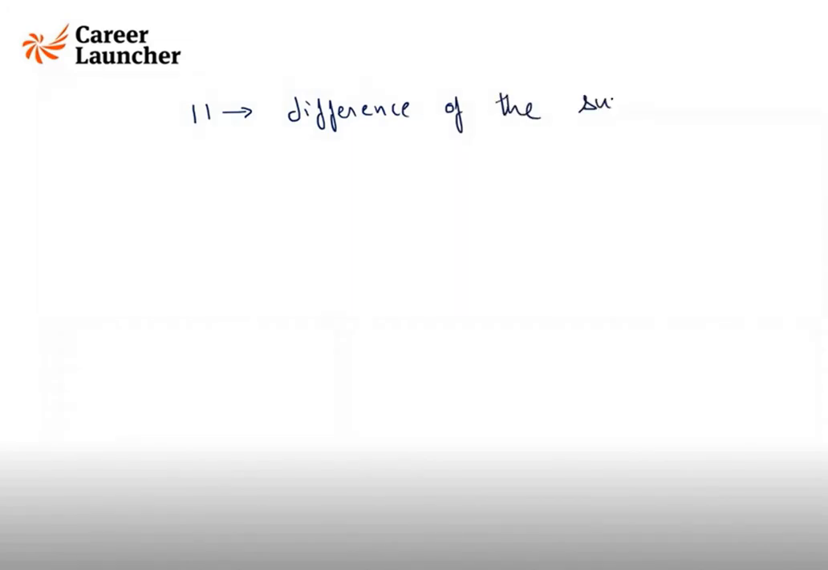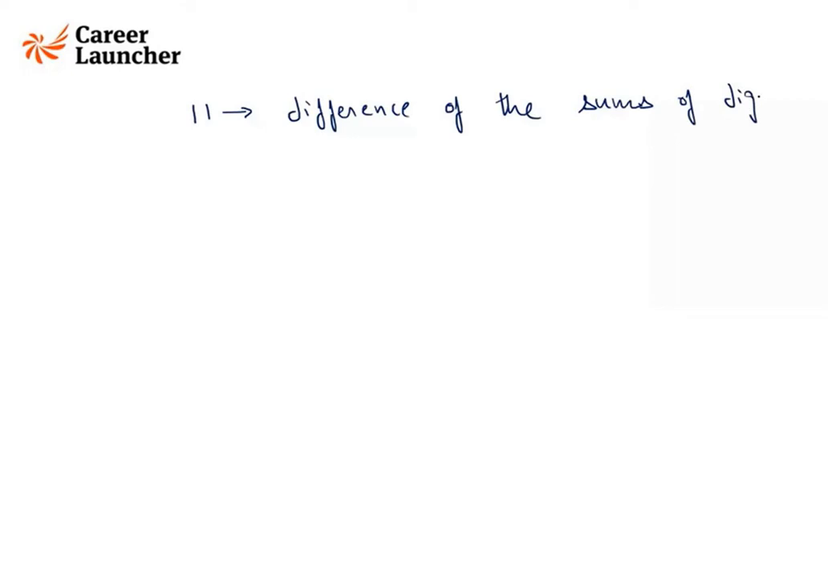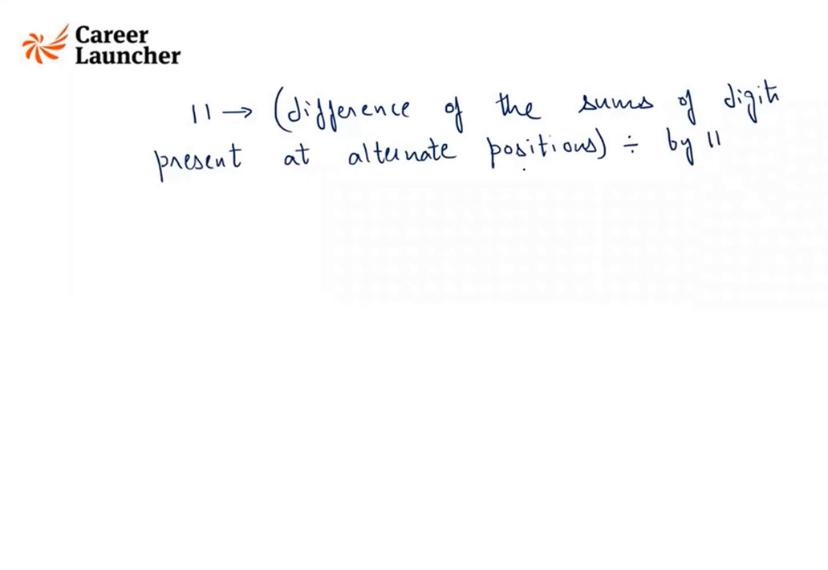7. See, this is important, and please pay attention. This is important. See, it is the difference of the sums of digits. This should be either 0 or divisible by 11. Okay, in fact, 0 is divisible by all the natural numbers. So the difference of the sums of the digits present at alternate positions should be divisible by 11.